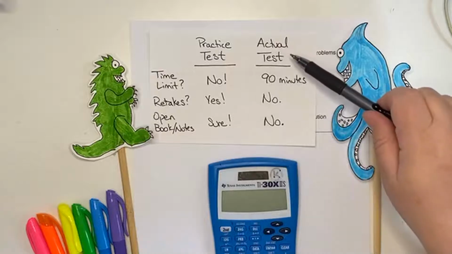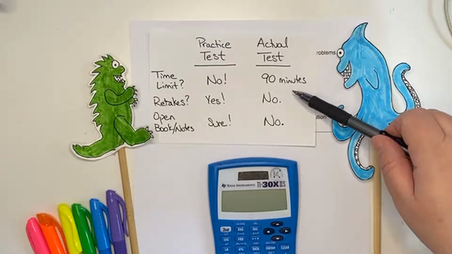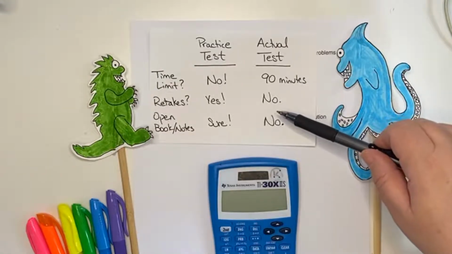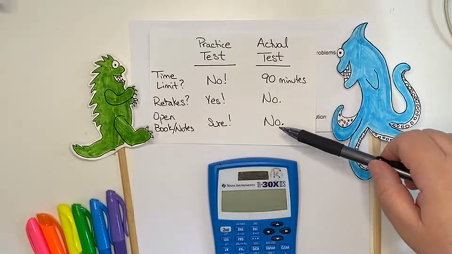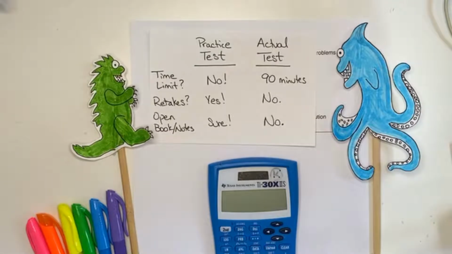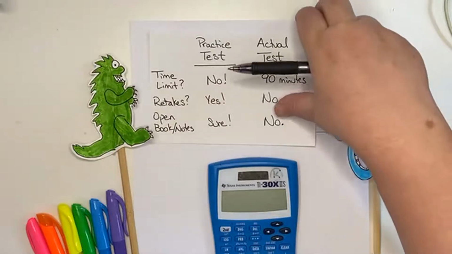Now, the actual test, you will have 90 minutes. You will not have any retakes. And remember, the actual test is intended to be a test of whether or not you understood the material, not if your friends did, or if a famous mathematician did, or even a whole party. You're welcome to have a test-taking party, but while you're taking the actual test, it's expected that your book stays closed and no one else helps you. Okay, so let's get started.